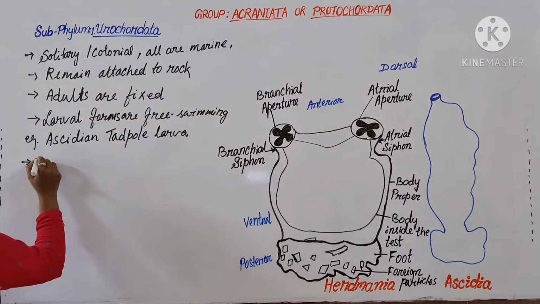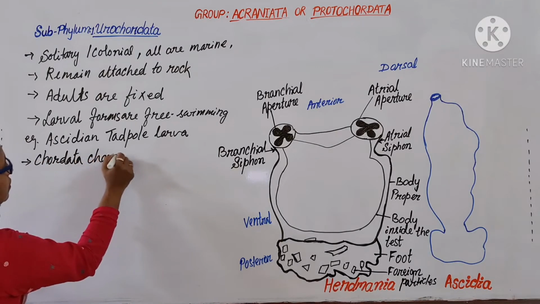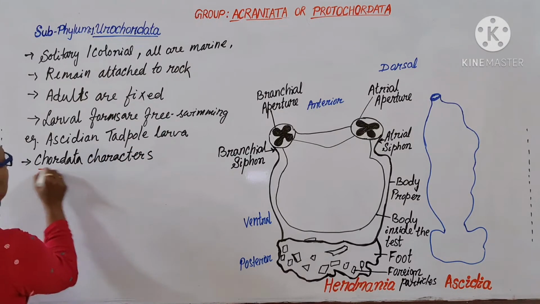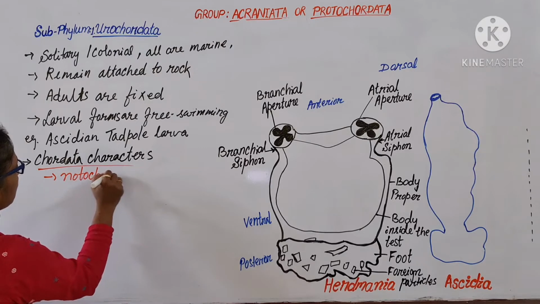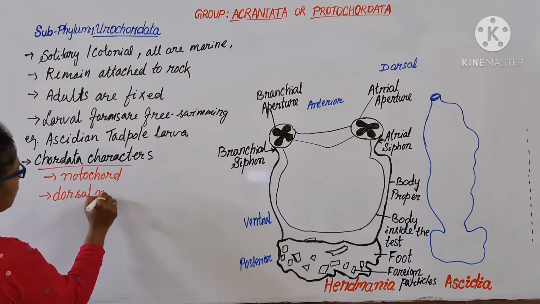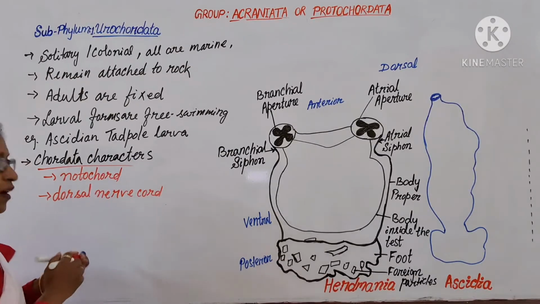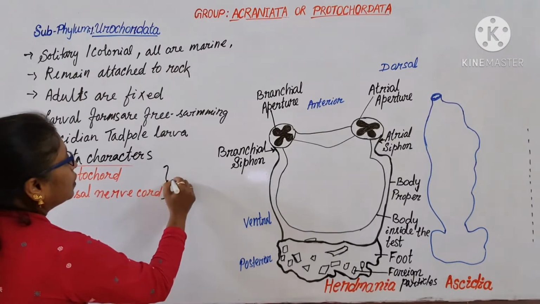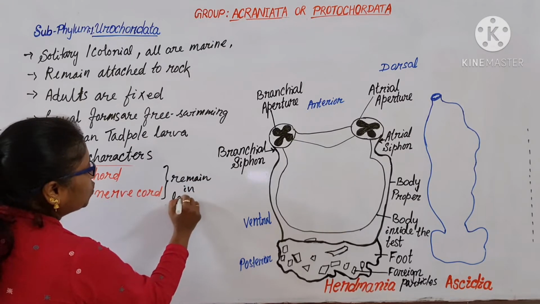The chordata characters, the notochord and the dorsal nerve cord, both of these characters remain in the larval stage only.